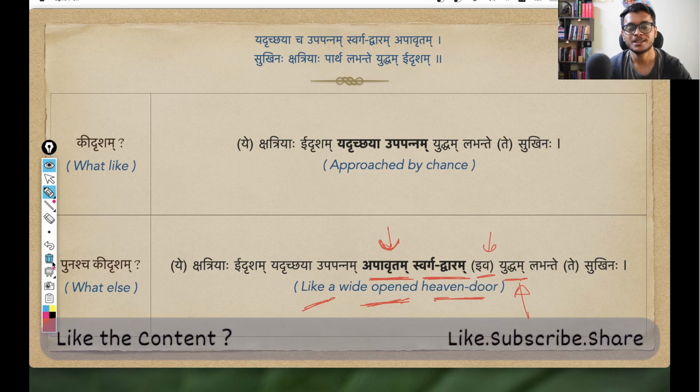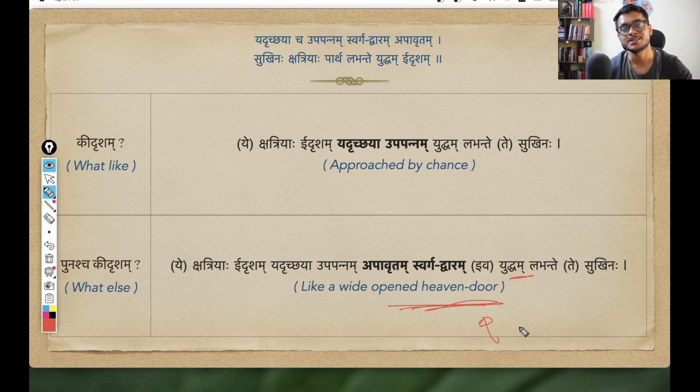So Krishna is saying that this yuddha has come to all of you by itself, and this yuddha is like a wide open heaven door. Basically this yuddha is like your ticket to heavens. That is what Krishna is saying. Okay, so I hope these two padas are also clear.